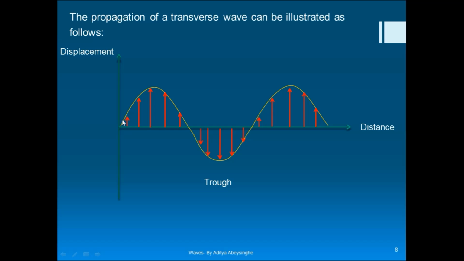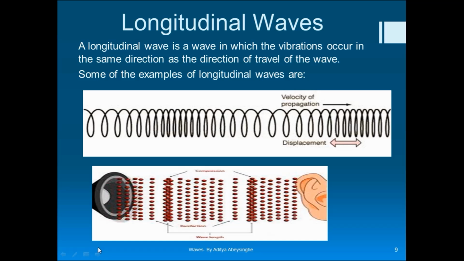We consider them positive displacement. You can see that these parts go upward. From here to here onwards the particles move upwards, and from here down to here the particles move downwards, and again from here to here the particles move upwards, right? So they tend to move upwards and downwards, and the energy is transmitted throughout the wave. So that's about transverse waves.